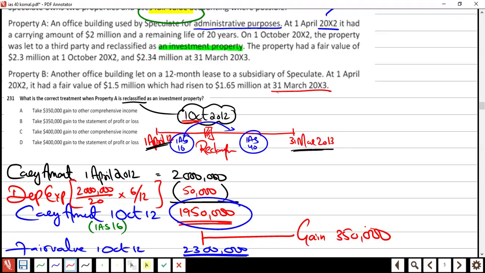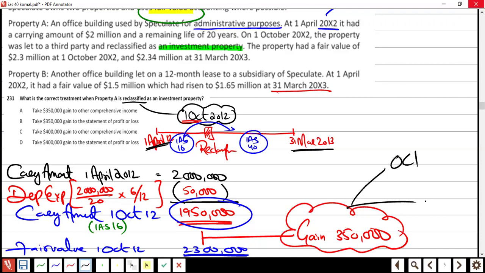My small question to you, ma'am. Tell me, is this OCI or is it profit and loss? Either case, you know that. I told you, simple, it's jugaad. OCI, because we follow IAS 16.